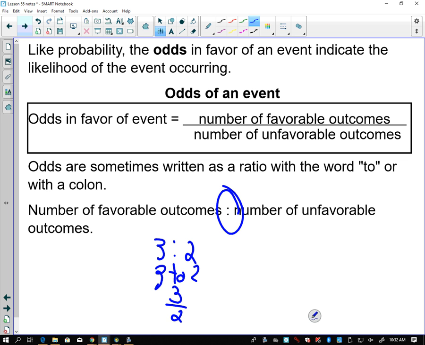Like ratios? Right. Yeah, it's the same thing as a ratio. But what you need to remember is that there's a difference in what those numbers mean in a probability versus an odd. Desired over undesired versus desired over total.